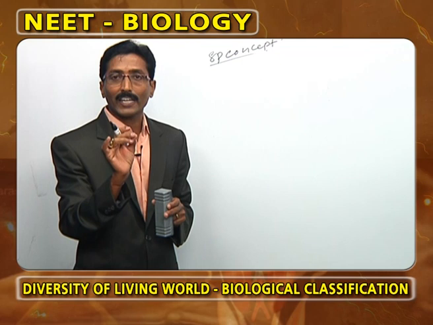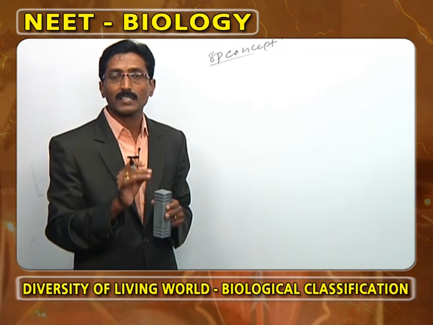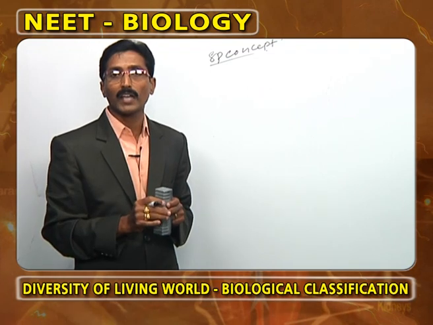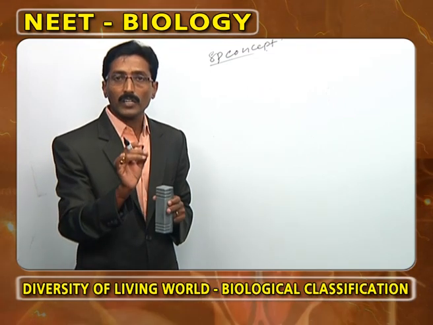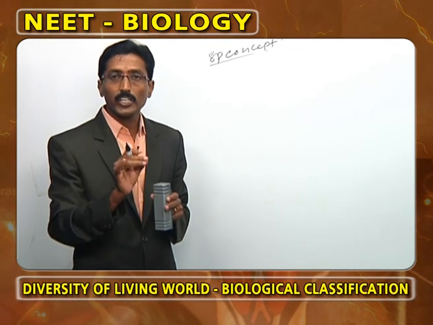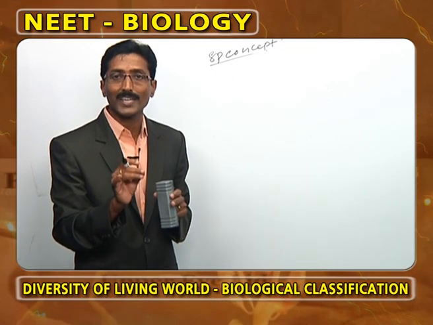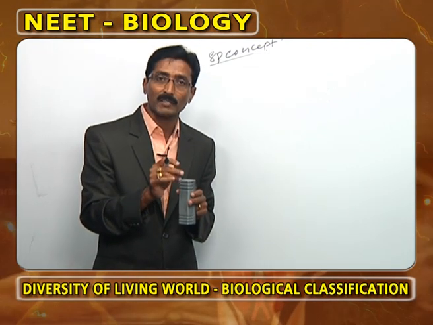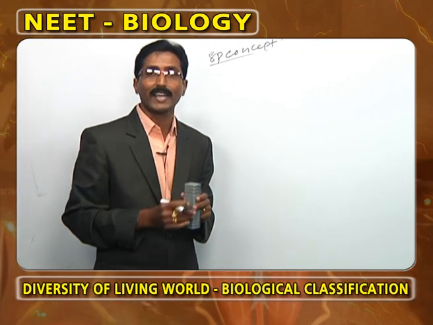In the Latin language, what is the meaning of species? Kind or appearance. The word species was proposed by John Ray. John Ray explained the differences between the genus and species. He wrote a book called Historia Generalis Plantarum. In the Historia Generalis Plantarum, he classified more than 18,000 plants and animals.